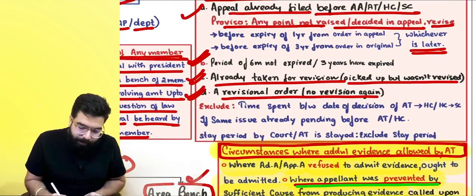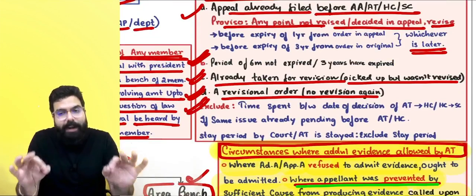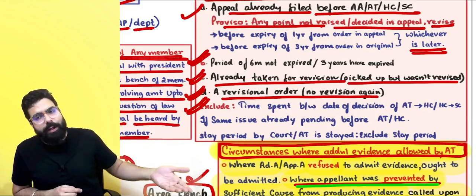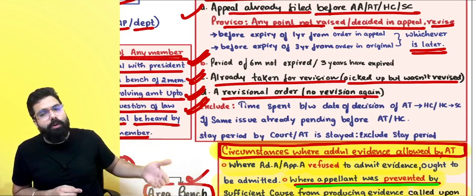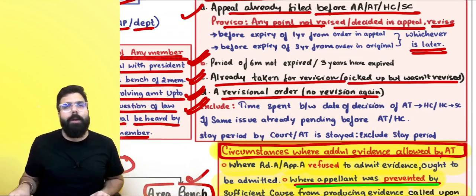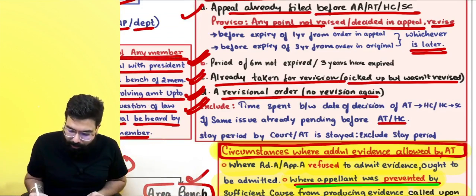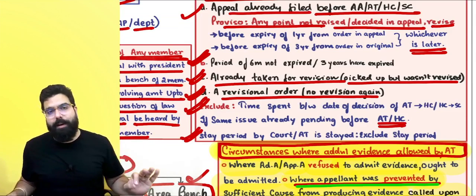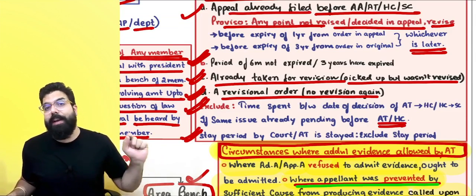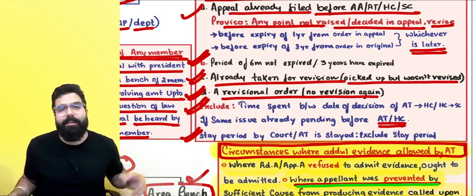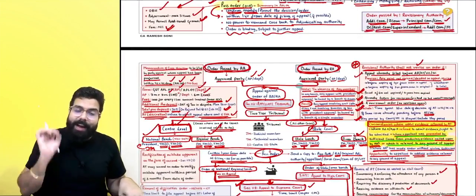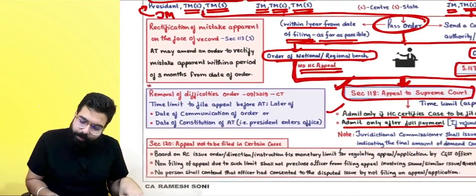Always remember, you have to exclude the time spent between the date of the decision of the appellate authority, appellate tribunal, to high court to supreme court, if the same case is already pending before the appellate tribunal or the high court. And secondly, always the stay period is to be excluded while calculating this time limit of 3 years. Okay, sir. Time spent has to be excluded and stay period has to be excluded.